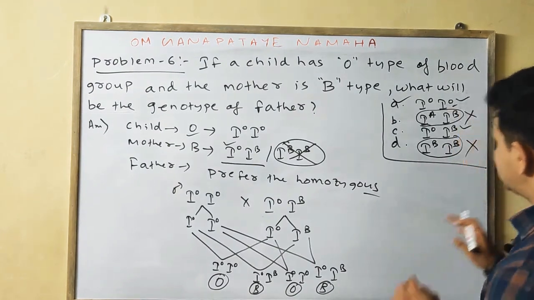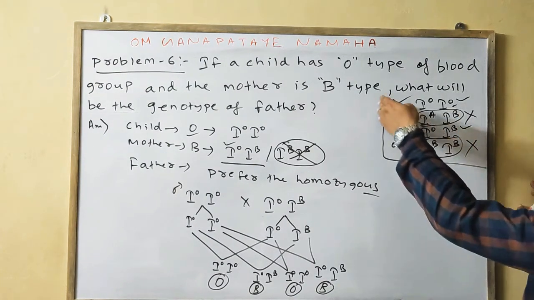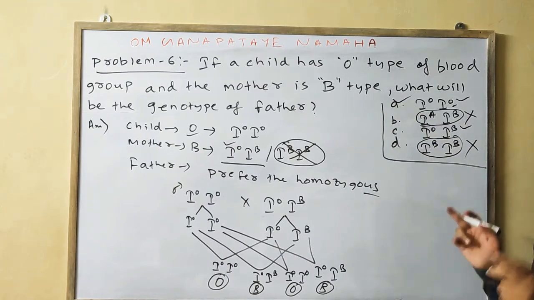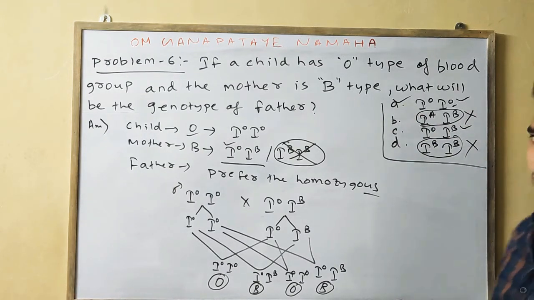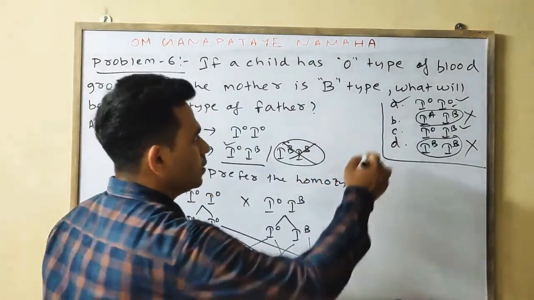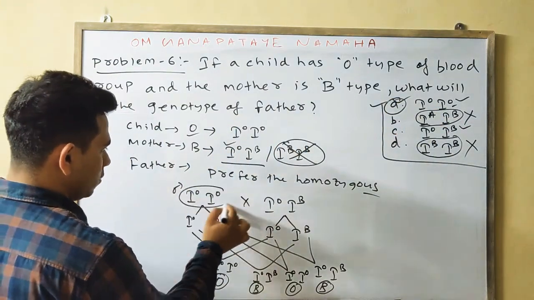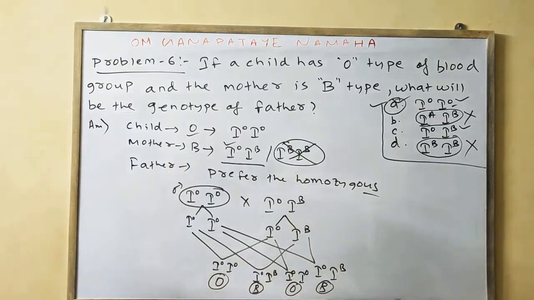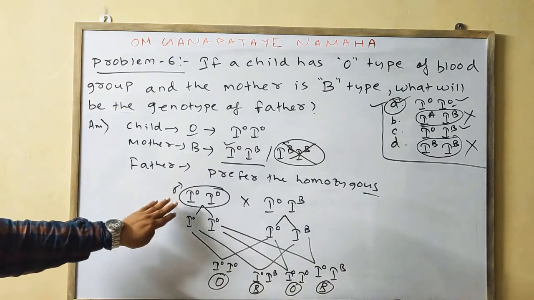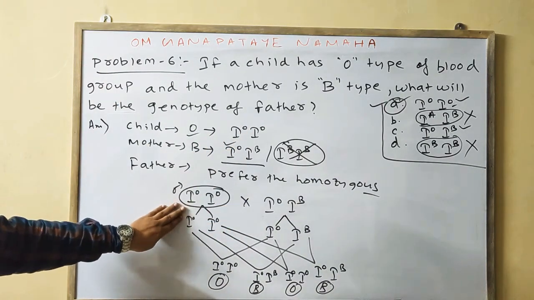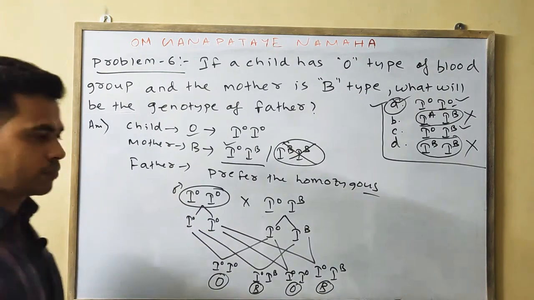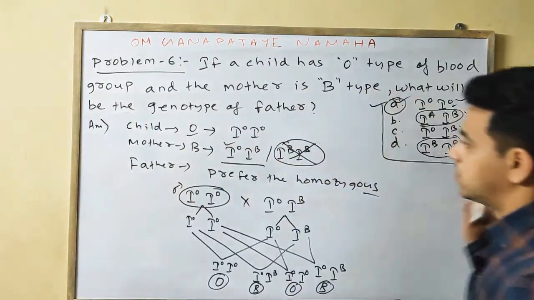Okay, we can also take I0 IB, but as it is given 2 options, we'll prefer the homozygous condition. So your answer will be A1. Your answer will be I0 I0 father. So the genotype of the father will be I0 I0 having blood group O. Okay, please note down.